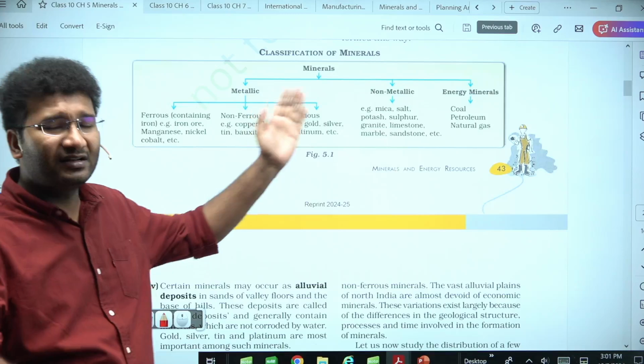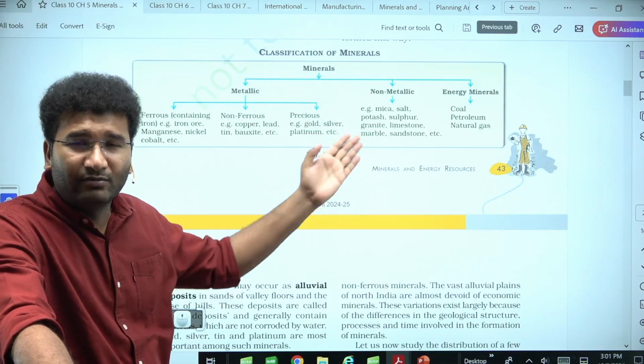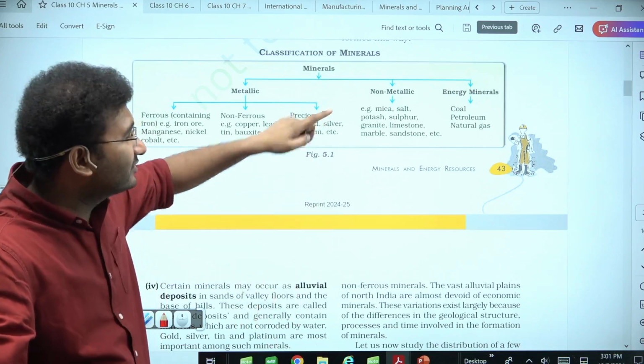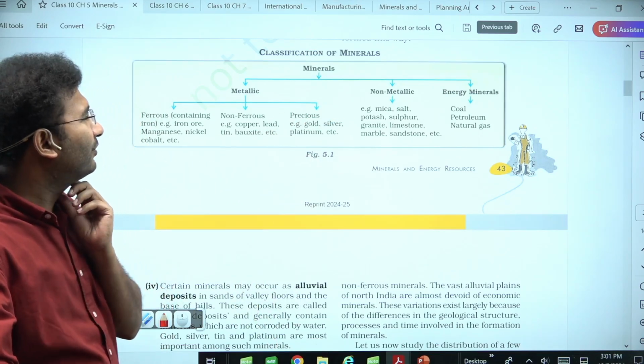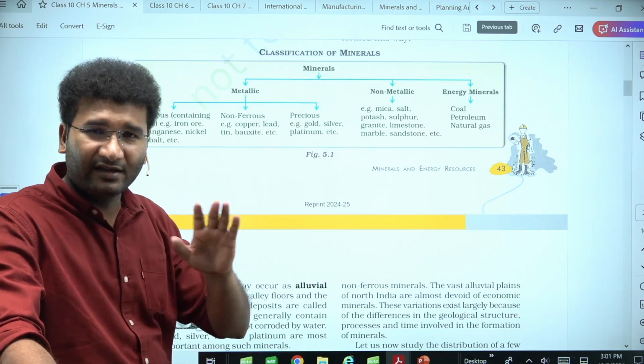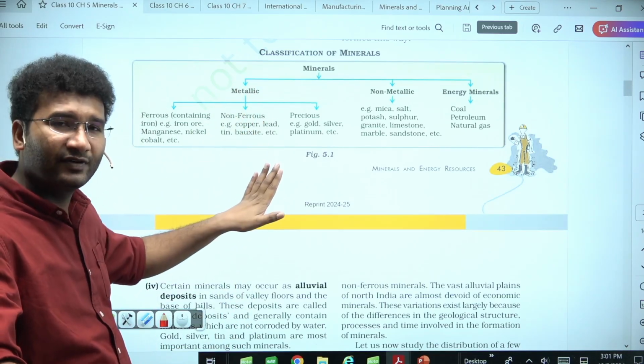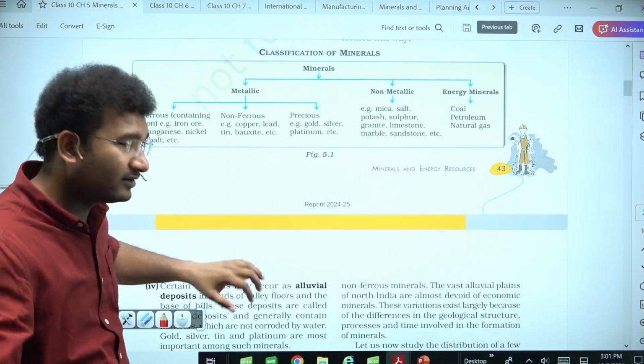You know that minerals are metallic and non-metallic. Non-ferrous metals are nothing but copper and bauxite. But here you need to know where this copper and bauxite is found, right? Copper and bauxite are metallic and non-ferrous. Where do you find metallic minerals?